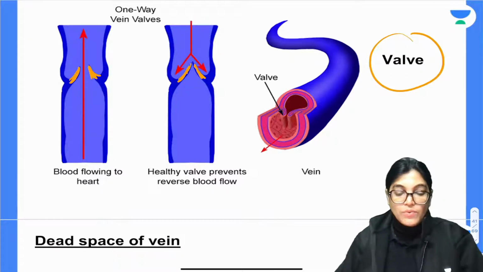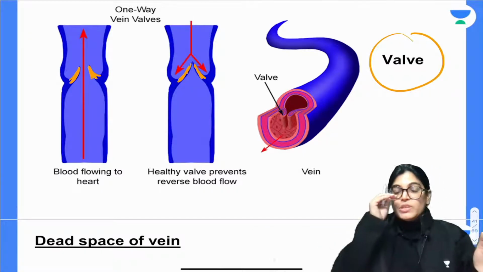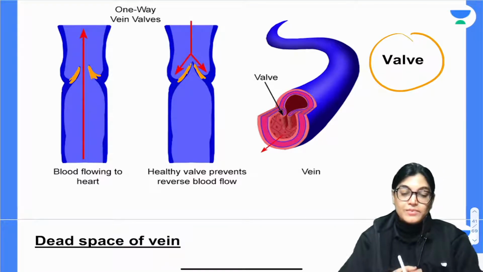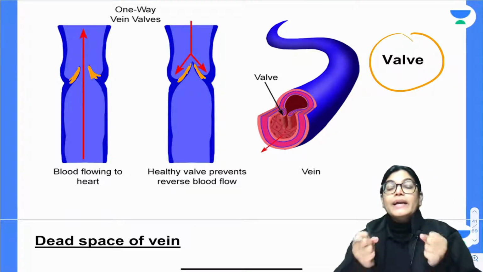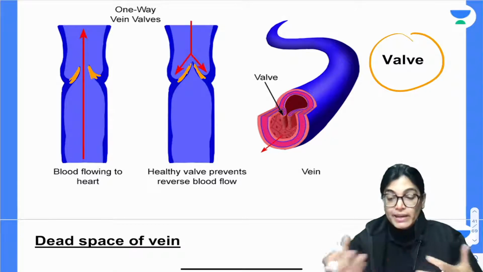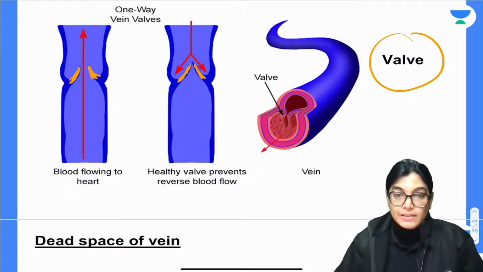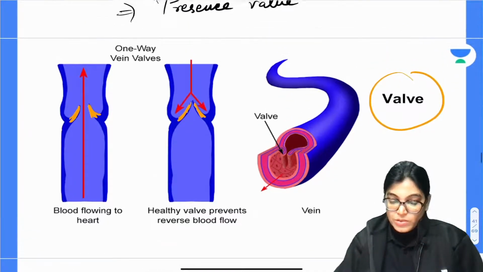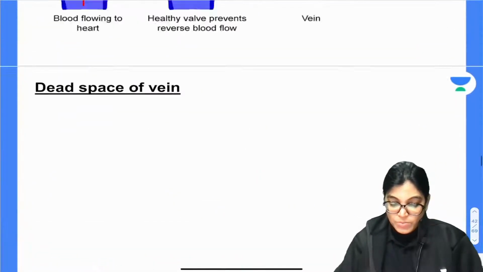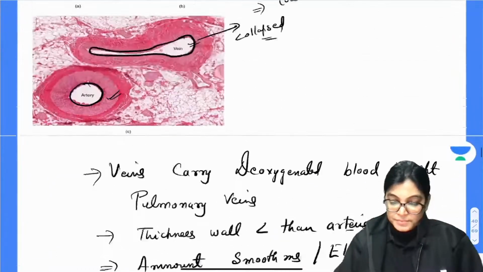Also, in your Viva examination, it's asked how the valves are formed. Valves are formed by infolding, or you can say reduplication, of the tunica intima layer. So these are certain points about the valves. Let me just write about that. Valves.